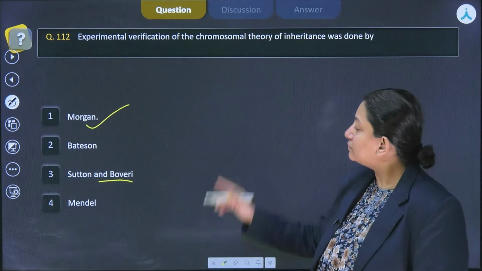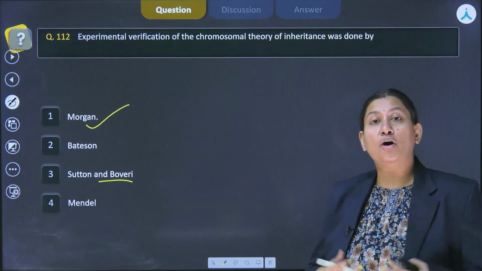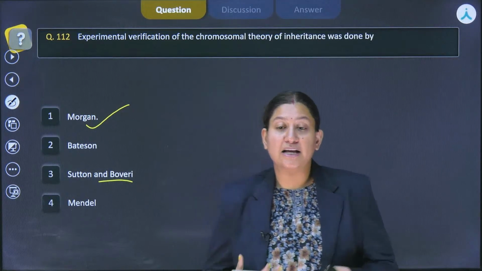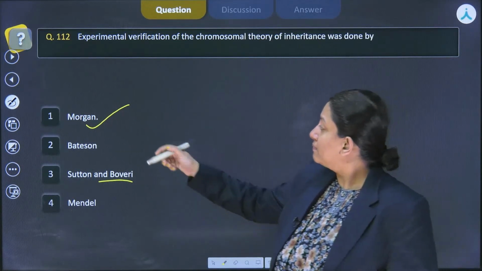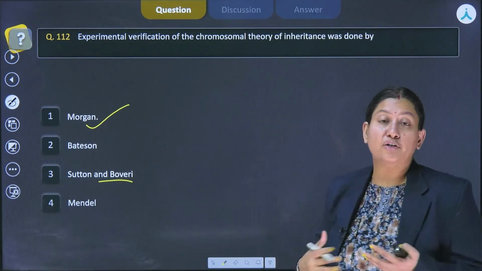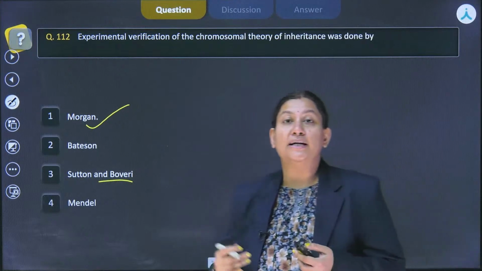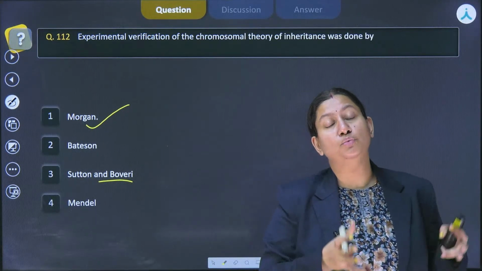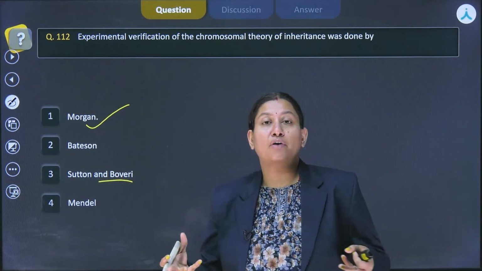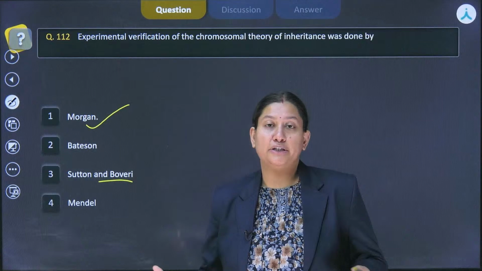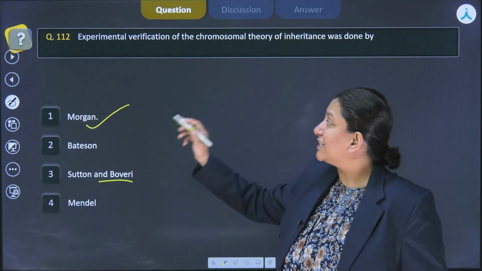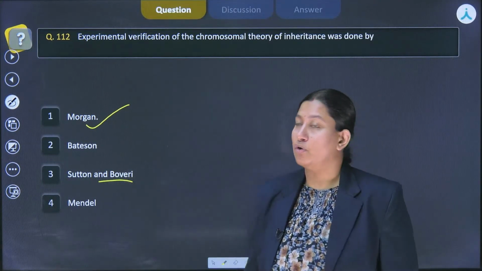Morgan used Drosophila melanogaster as the experimental organism, and that's how he brought the chromosomal theory of inheritance into the real picture: that the behavior is parallel to what Mendel said, that they occur in pairs, segregate during gamete formation, and assort independently of each other. So the experimental verification was provided by Morgan.